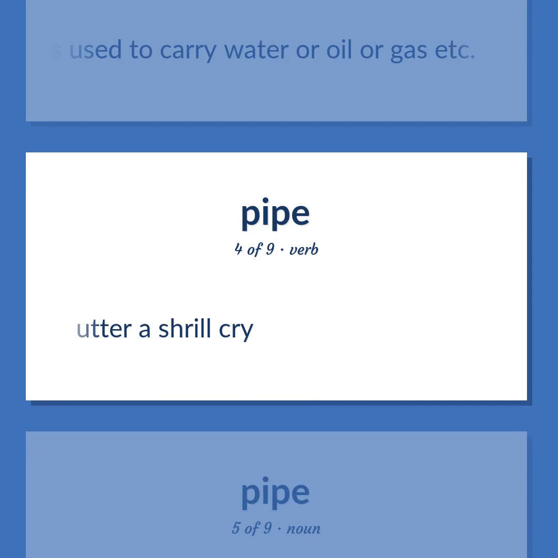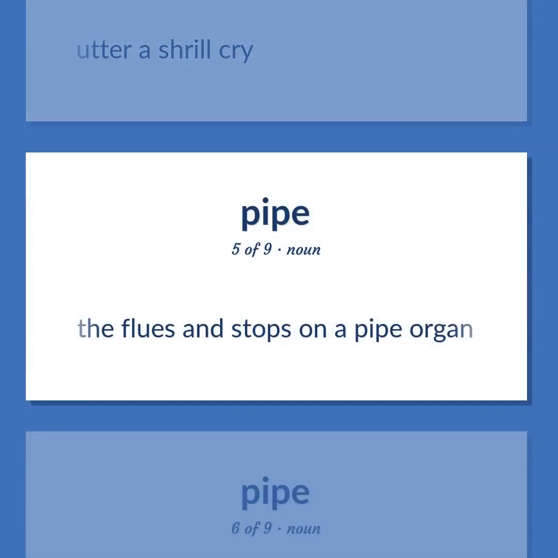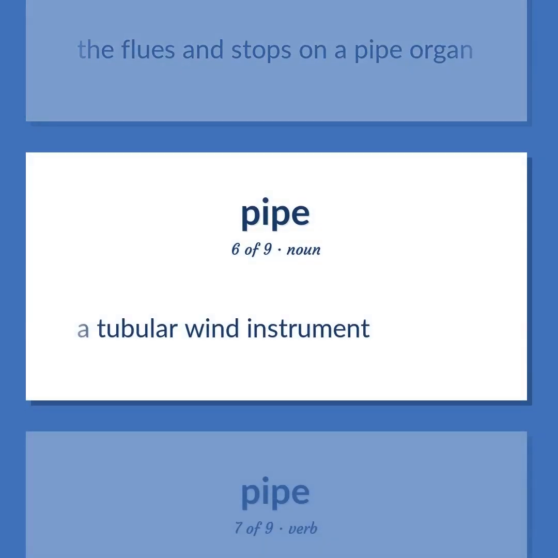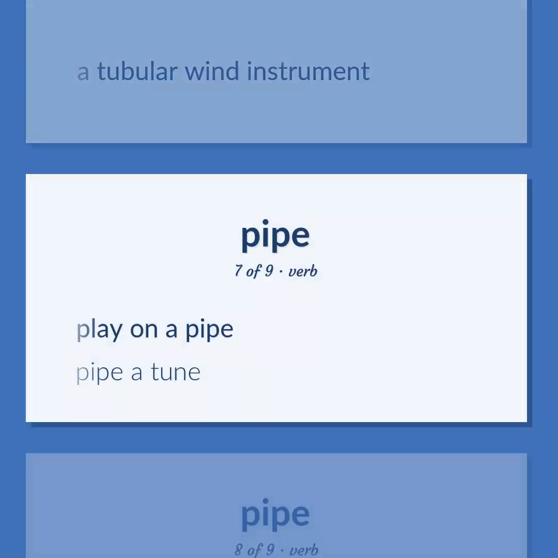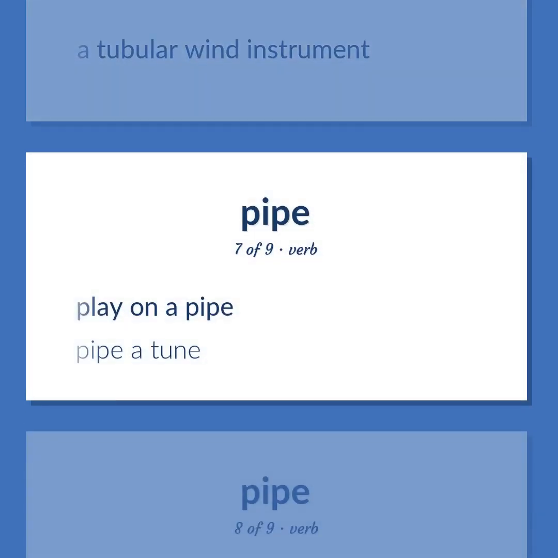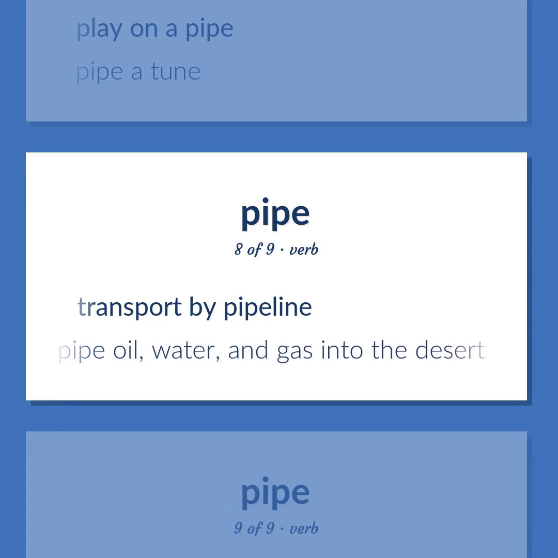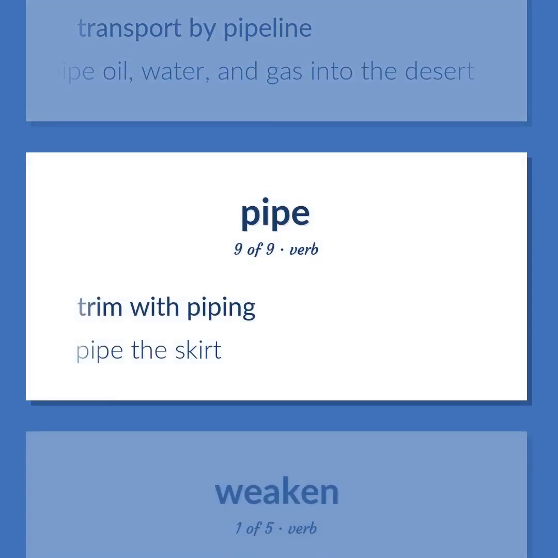Utter a shrill cry. The flues and stops on a pipe organ. A tubular wind instrument. Play on a pipe. Pipe a tune. Transport by pipeline. Pipe oil, water, and gas into the desert. Trim with piping. Pipe the skirt.